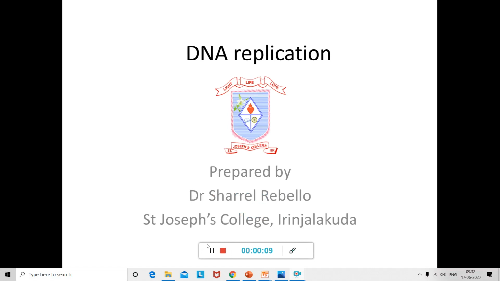Hi students, today we are going to continue with our sessions on DNA replication. Previously we talked about DNA replication, the factors responsible for it, and the enzymes which are present and responsible for DNA replication. Today we are continuing with the models of DNA replication. We already learned about the theta model as well as the rolling circle model, and now let's go into the next model.